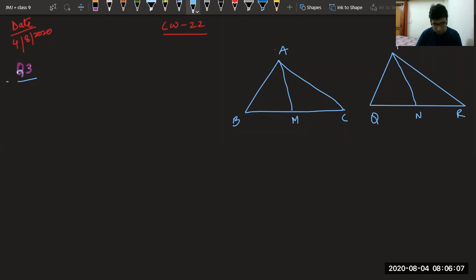So given to us, two sides AB, BC and median AM are equal to PQ, QR and median PN. So given is AB is equal to PQ, first thing. Second thing given to us is BC is equal to QR.